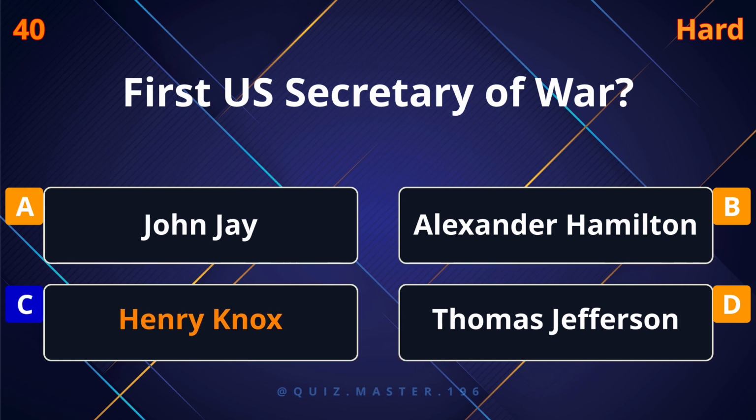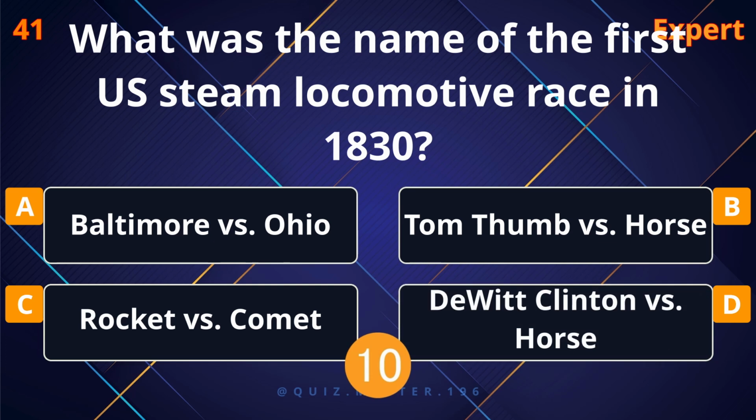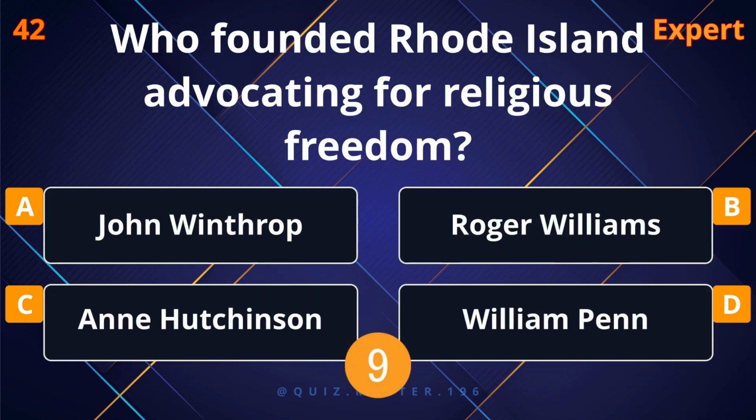Henry Knox. What was the name of the first U.S. steam locomotive race in 1830? Tom Thumb versus Horse. Who founded Rhode Island advocating for religious freedom? Roger Williams.